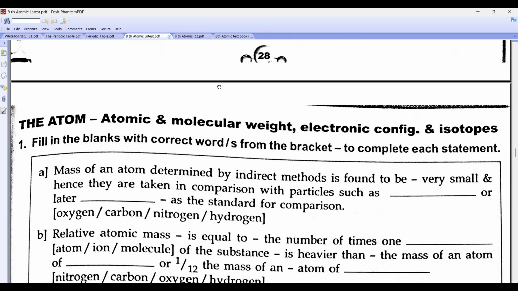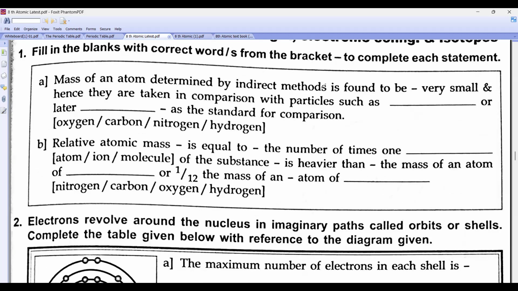Okay, mass of an atom determined indirectly. So initially, which element did we take for reference? Hydrogen, and then carbon. Then, beta, relative atomic mass of one atom. Earlier we compared it to whom? Hydrogen. Then we compared it to 1/12 the mass of carbon.